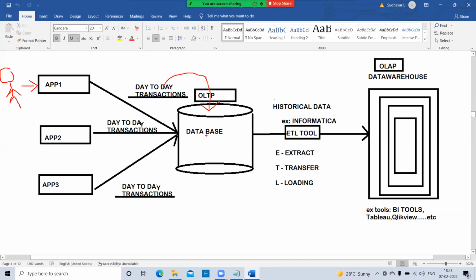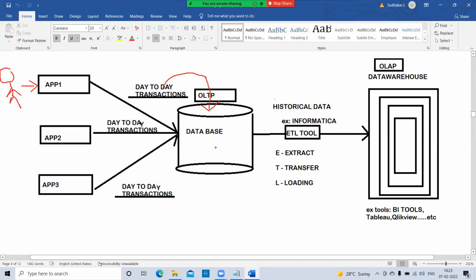It may be SQL Server, Oracle, or MySQL. Whatever transactions the user performs through the application, that data is stored under OLTP databases.